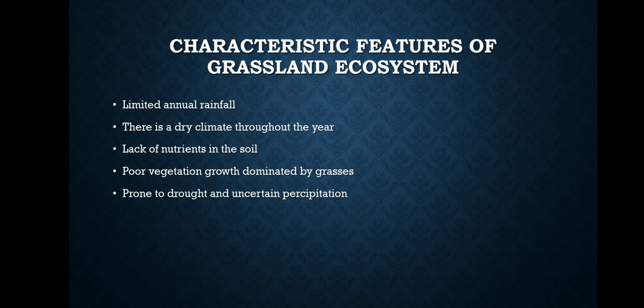Fourthly, we have poor vegetation growth dominated by grasses. So there's not much vegetation in grasslands. Only the grasses are the things that are seen. Lastly, grassland ecosystems are prone to drought and uncertain precipitation. Since there's low rainfall, there's a lot of drought and uncertain precipitation in the grasslands. So that's all about the characteristic features of the grassland ecosystem.